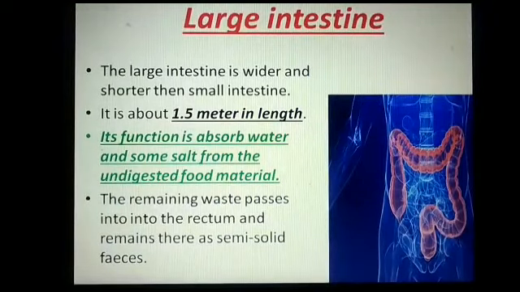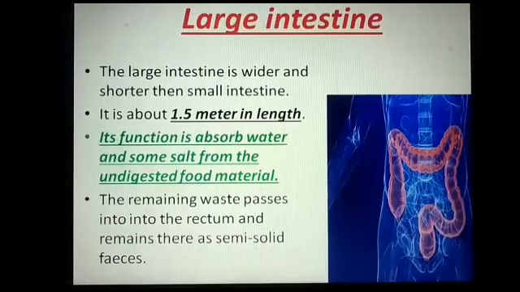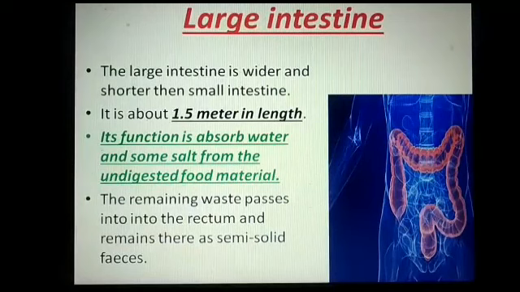Okay, then the large intestine. After that, the food reaches the large intestine. The large intestine is wider and shorter than the small intestine, and it is 1.5 meters in length. When we read, small intestine is 7.5 meters in length. Large intestine is 1.5 meters in length. And what is the function of the large intestine? Its function is to absorb water and some salt from undigested food material.